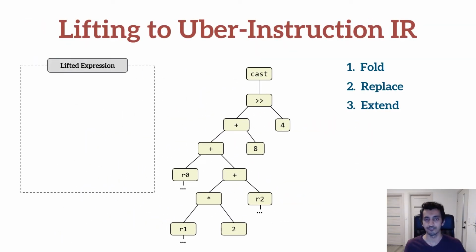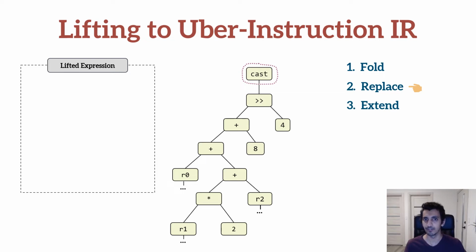To understand how the lifting algorithm works, let's apply it to our running example. There are three steps to the algorithm: fold, replace, and extend, that are applied repeatedly until the entire expression is lifted, starting with the first operation. Given the cast operator in the input expression, the first step is to try to fold this operator into the last Uber instruction in the lifted sequence. Since the lifted sequence currently has no Uber instructions, we move on to the next step, which is replace.